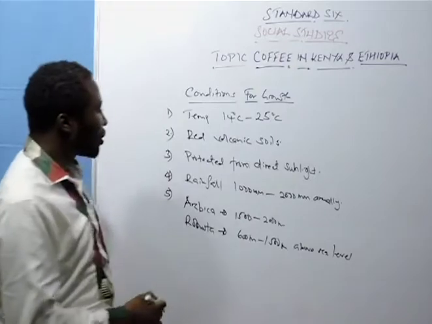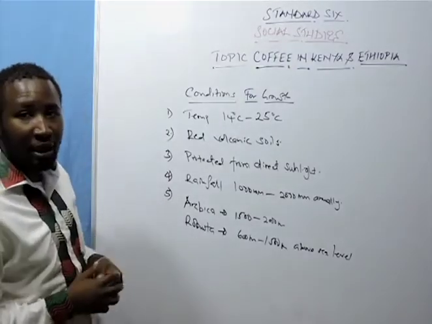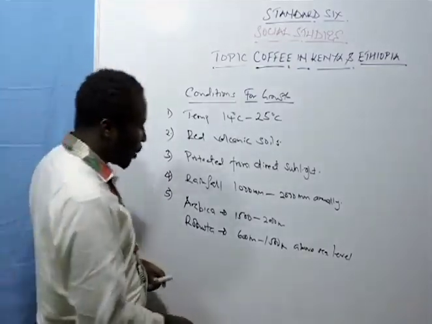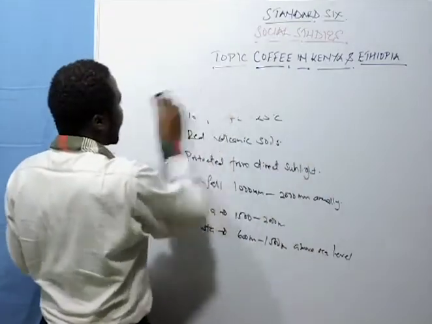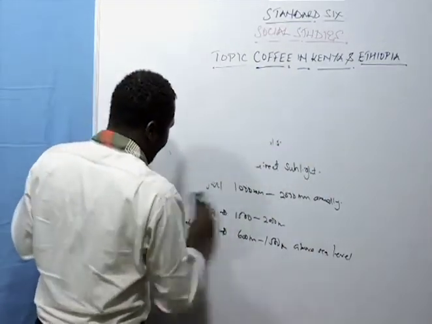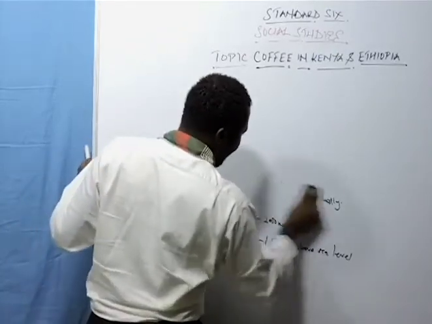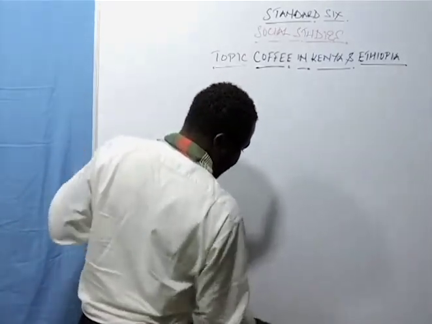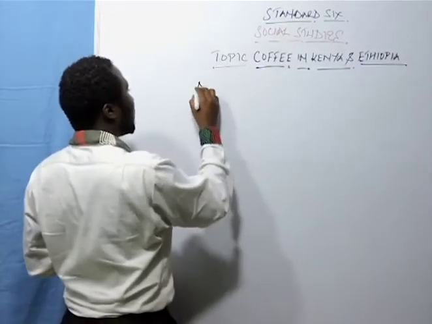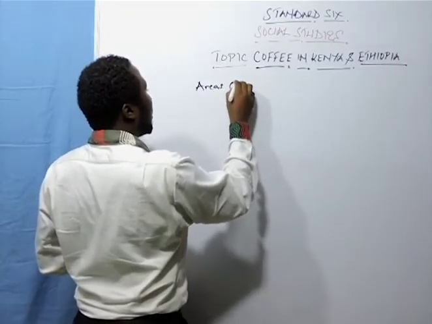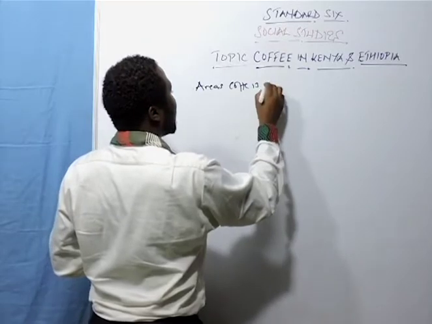Now, these are the conditions that are necessary and vital for its growth. Now, very quickly look at the areas where coffee is grown. Areas in Kenya where coffee is grown.